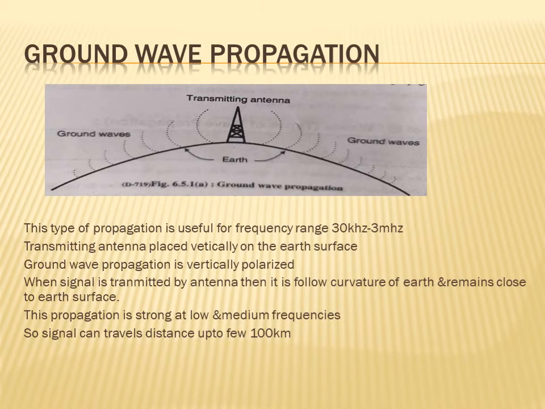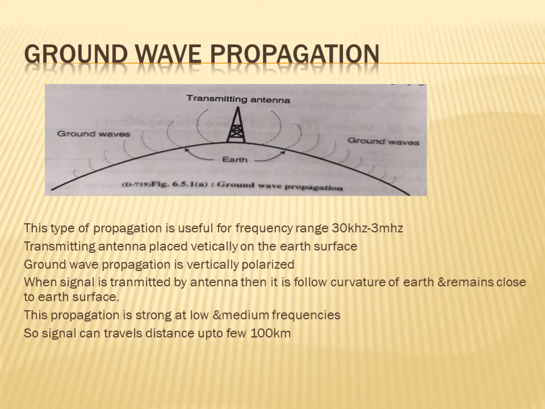So the first propagation we see is the ground wave propagation. The figure shows the ground wave propagation. In this ground wave propagation, a transmitting antenna is used. This transmitting antenna is placed vertically.